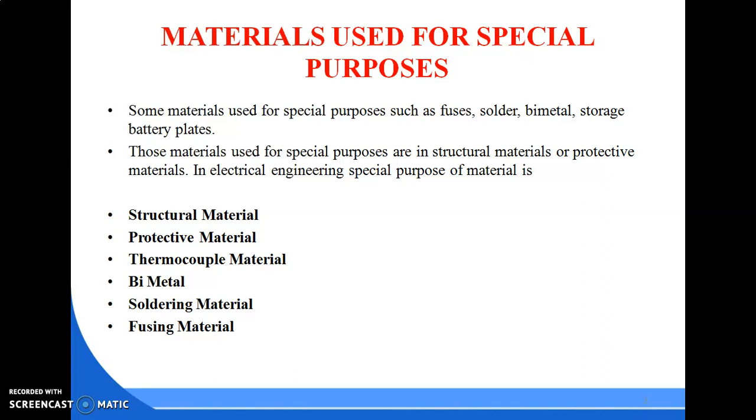In electrical work, special purpose materials are structural material, protective material, thermocouple material, bimetal, soldering material, and fusing material. We will discuss first what structural material is.